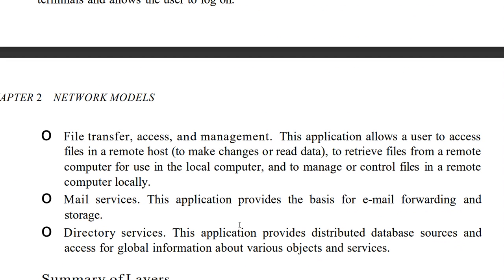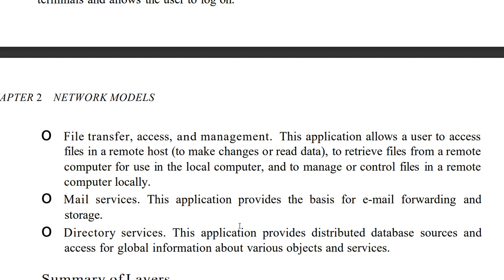File transfer, access and management: here you can send any file, Word file, PDF file, video file, audio file to the receiver through any communication media like mail. Any file transfer comes under the application layer only. Mail services: email, Gmail, whatever electronic mail you are sending.